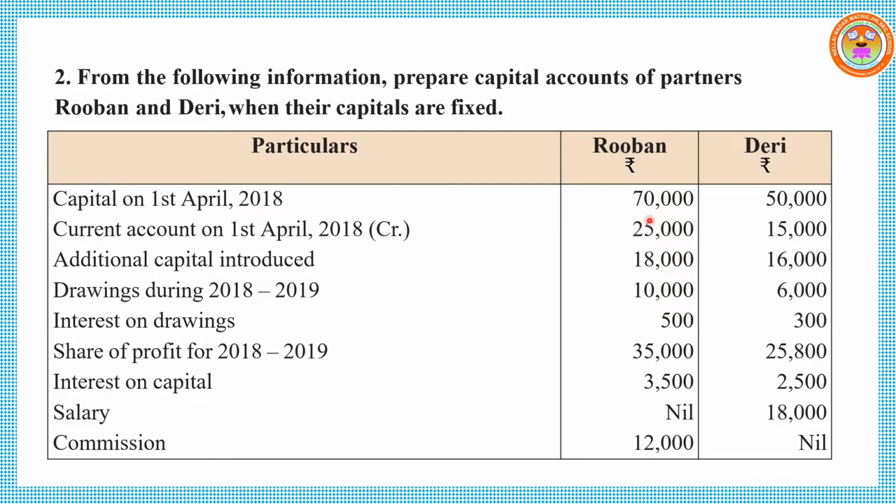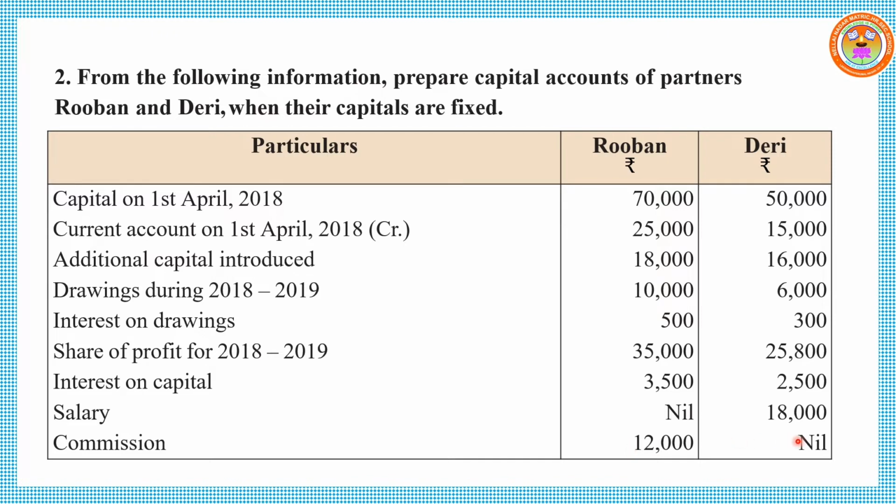So capital is given for Reuben and Derry. Two partners are there. Current account shows credit balance, especially given CR, credit balance. For Reuben 25,000, Derry 15,000. Additional capital introduced by both the partners. Drawings during this year by both the partners. Interest on drawings given. Share of profit, Reuben and Derry. Interest on capital by both the partners. Salary for Reuben nil, Derry alone 18,000. Commission, Reuben 12,000, Derry nil.